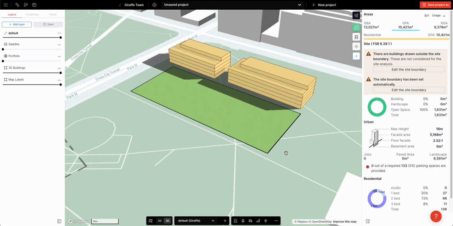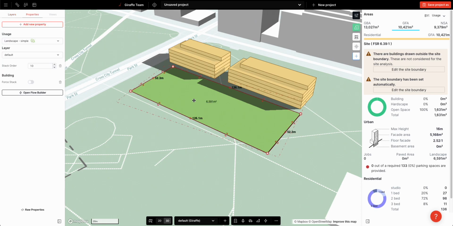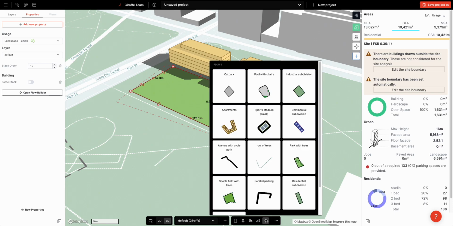But there are times when you want to bring in a bit more detail, make it a bit more evocative, or do more precise analytics, more detailed analytics. And that's why we developed Flow. And Flow is just a generative tool.